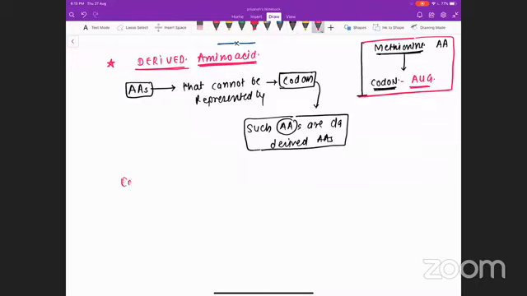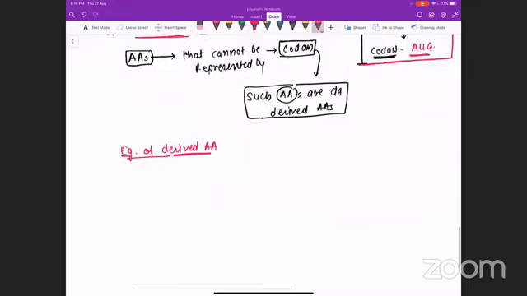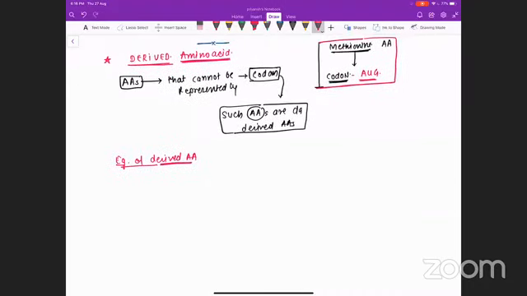Let's see the examples of derived amino acid. Amino acids which cannot be represented by a codon. Usually for every amino acid we have a codon. I have just given you the example of methionine, the codon is AUG.